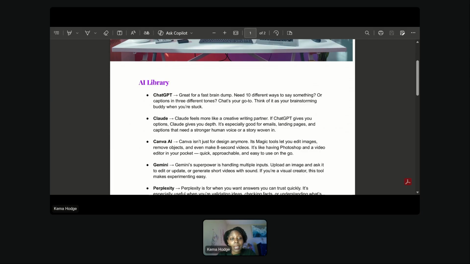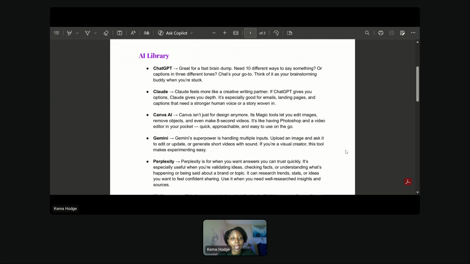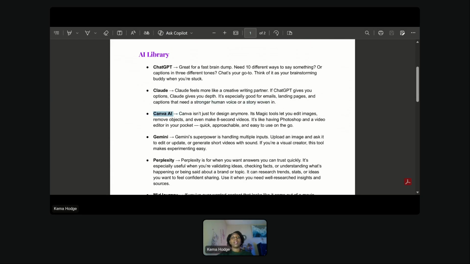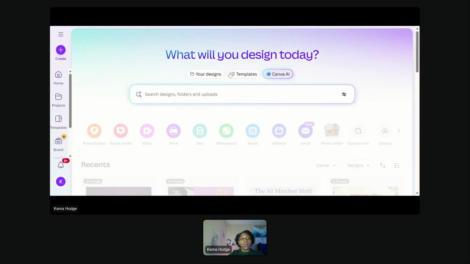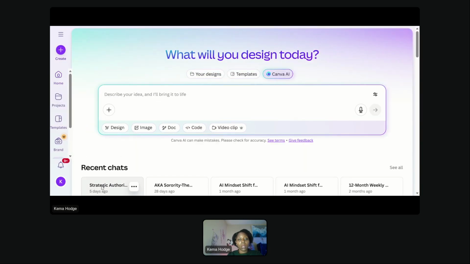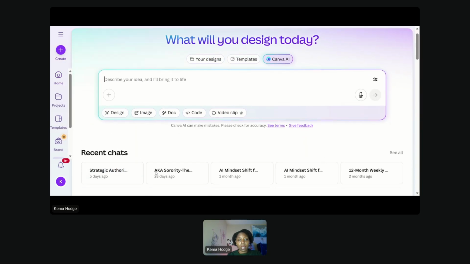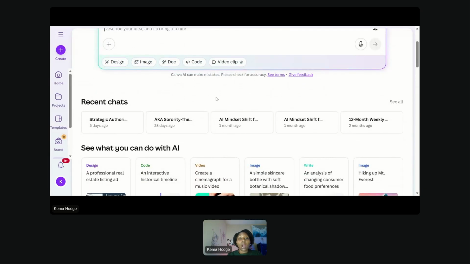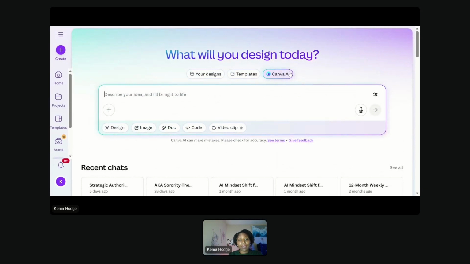Now, next is going to be Canva AI. Right? So let's show you just a couple of the things that I have built with Canva before. So within Canva, there's multiple AI options. Some of my favorite are linked here in the Canva AI subset, but when you're within a creative design, there are more AI tools within it. But for today's conversation, I'll just talk about these.